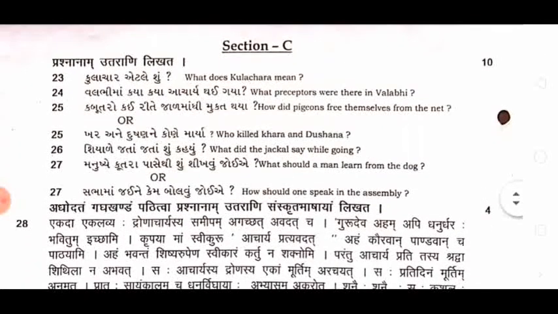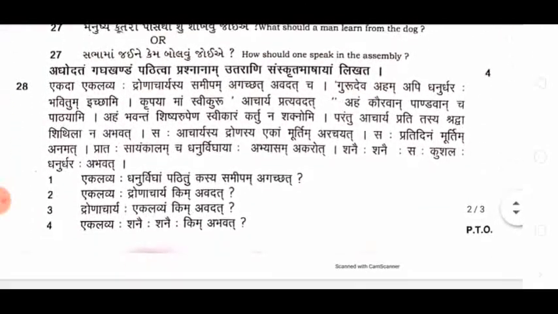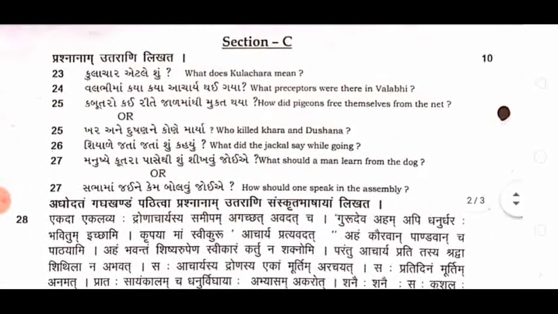Then in section C, you have to change the page. Even if only one line is used on the page where you are writing, no problem, change the page and come to a new page for writing the answers of section C. Here you have to write answers in English to the given questions. There may be an internal option, as there is in this question paper. These are 5 questions for 10 marks.